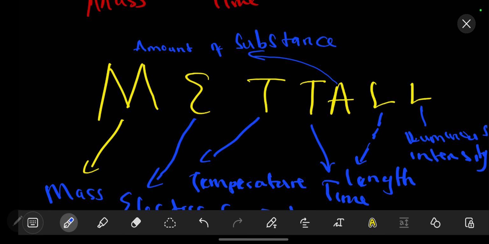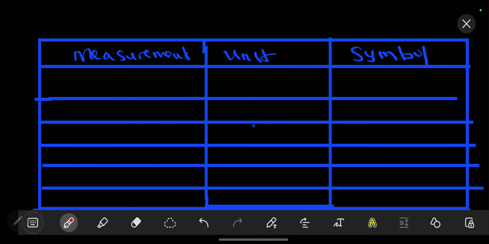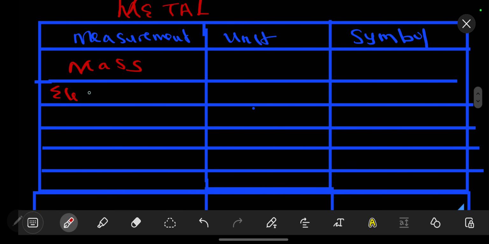So these are the 7 fundamental physical quantities. Let us now look at their SI units in table form. So let's say we have these. Using our mnemonic which we have made, which we are calling METAL, our M is for mass, our E is for electric current.